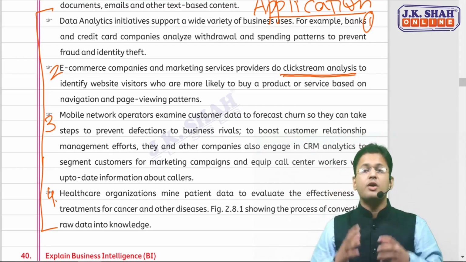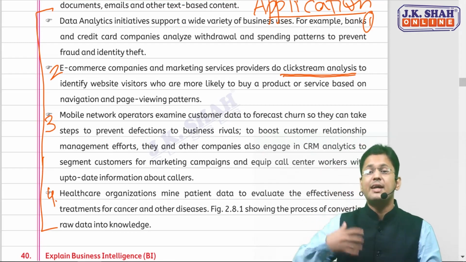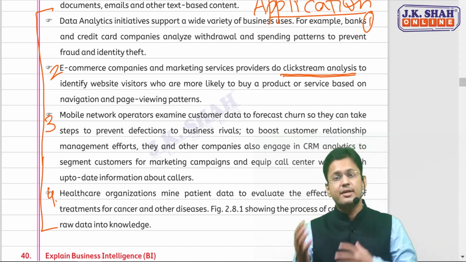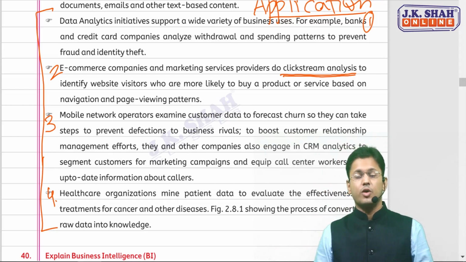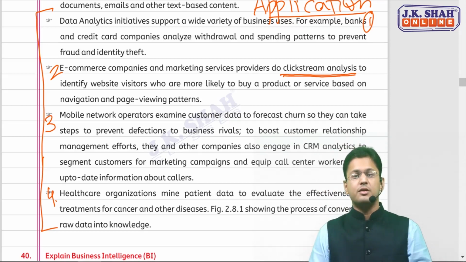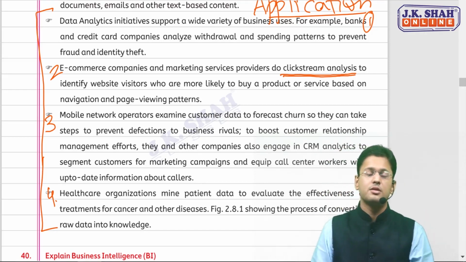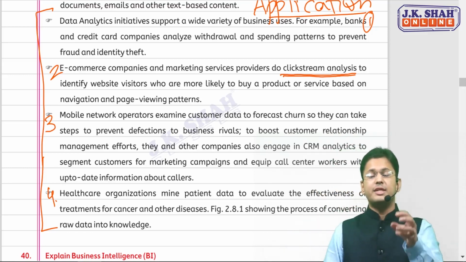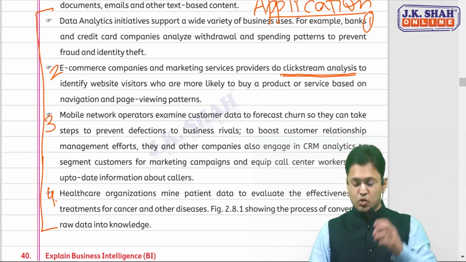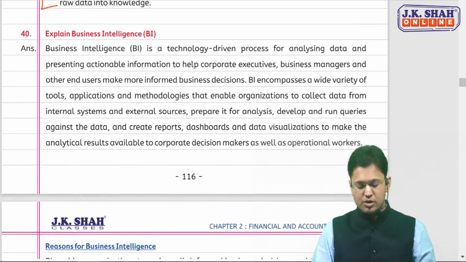So there are 4 organizations which are using this data analytics technique. One, the banks and credit card companies. Second, e-commerce companies, or any network service provider, marketing service provider. The third one is mobile network providers. Fourth one is healthcare organizations. These are applications of data analytics, that data analytics is used by these types of users right now.